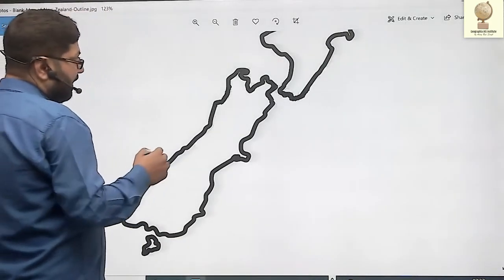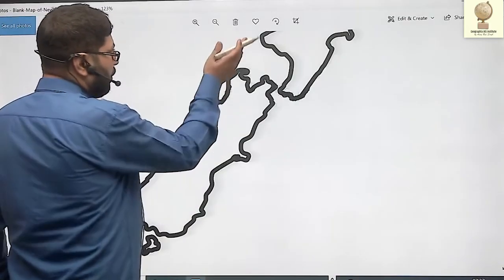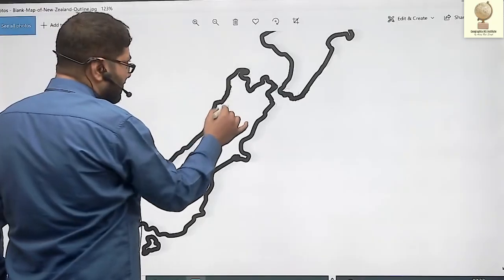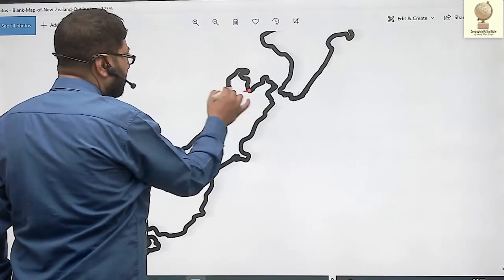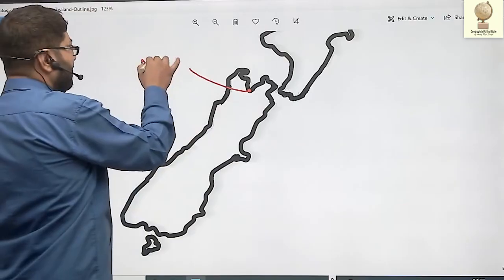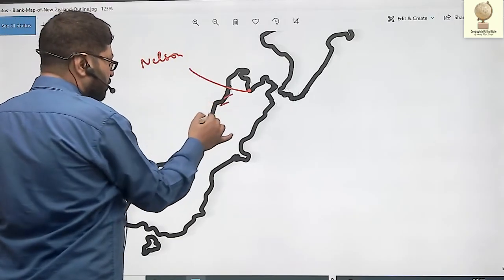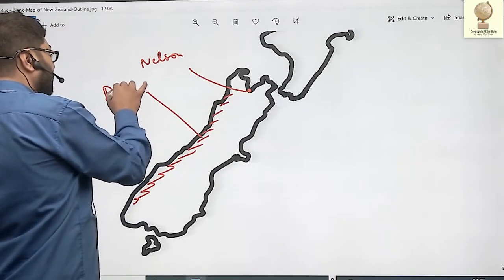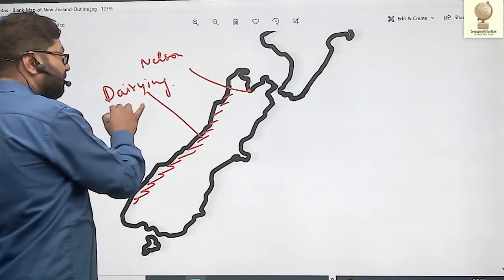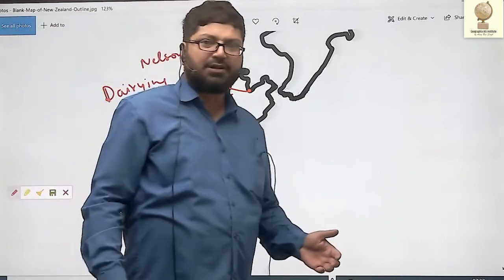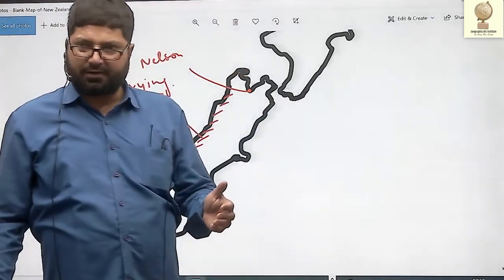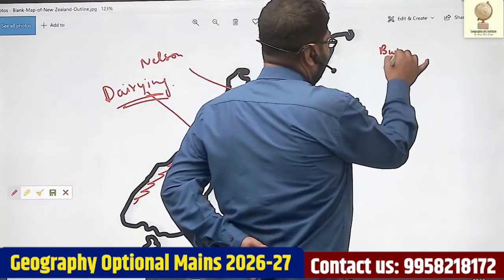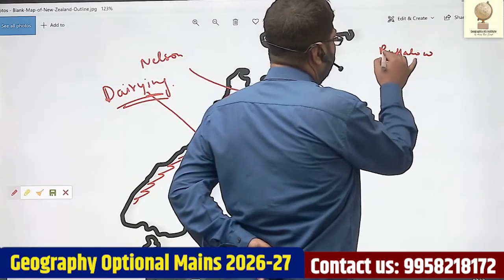In the North Island, I told you, Taranaki Plain and Auckland Peninsula on the west were important for dairy farming. In the South Island, there is a place, Nelson City. Nelson and the west coastal part is important for dairying. I told you dairy milk cattle require wet climate, sheep require dry climate. In descending order, buffaloes require very humid climate.